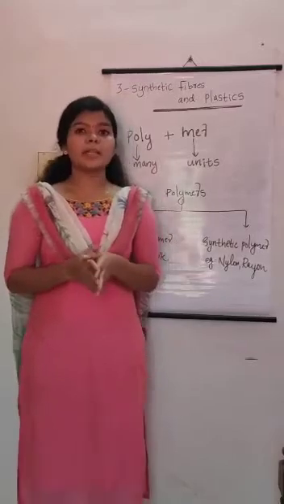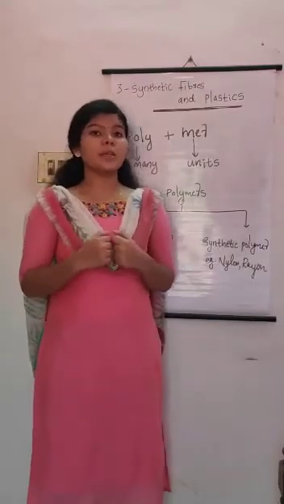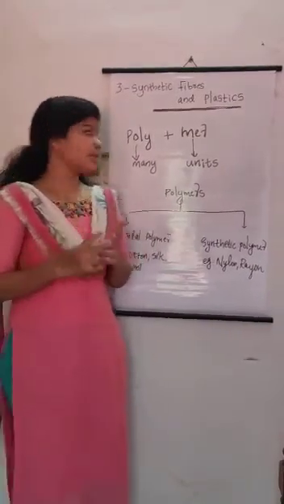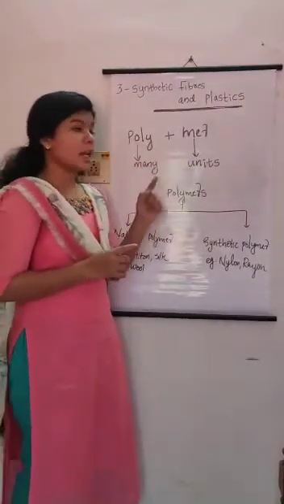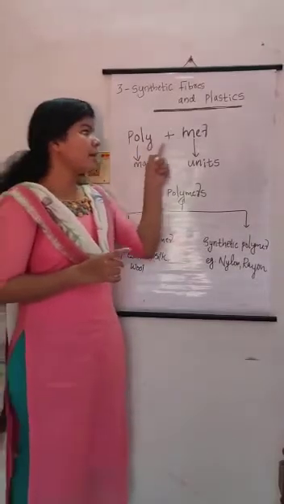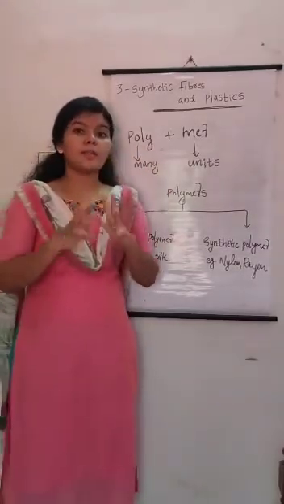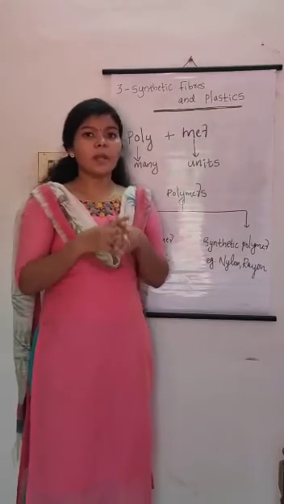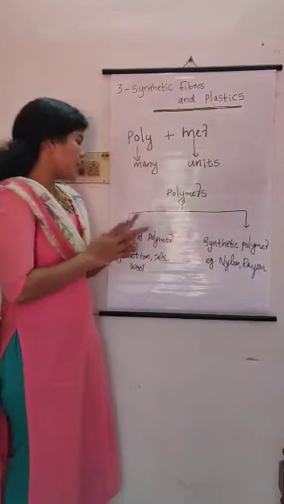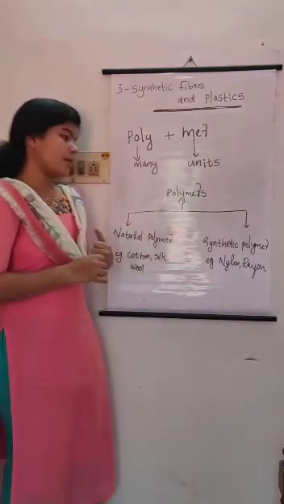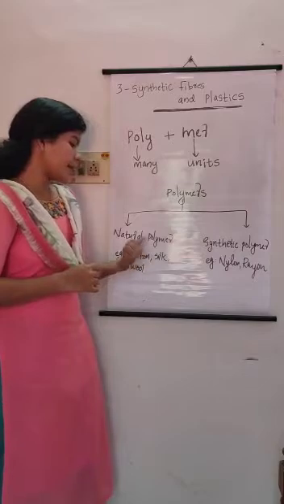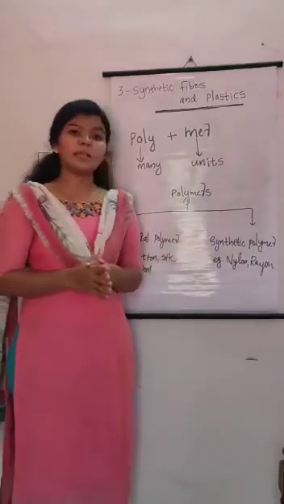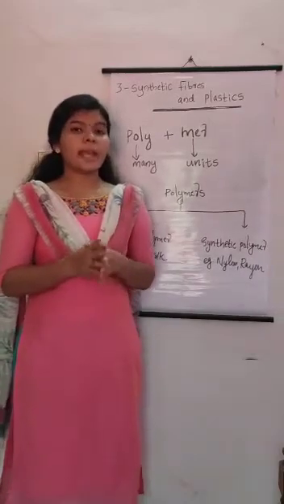Before discussing synthetic polymers, we should know the meaning of the term polymer. The word polymer comes from two Greek words, poly and mer. Poly means many and mer means units. So a polymer is a very big molecule formed by joining small molecules called monomers. Polymers are of two types, natural polymers and synthetic polymers. Examples for natural polymers are cotton, silk, wool, and for synthetic polymers, nylon, rayon, polyester, etc.